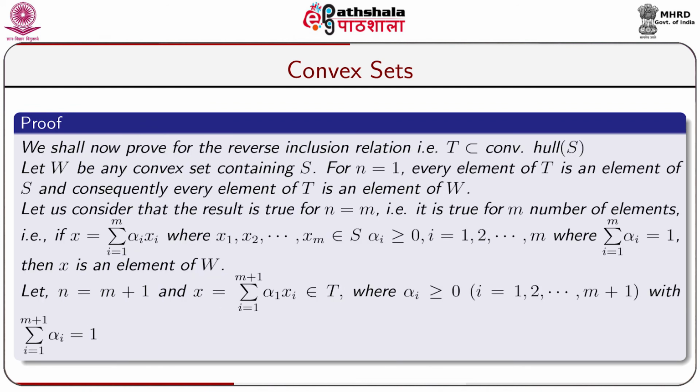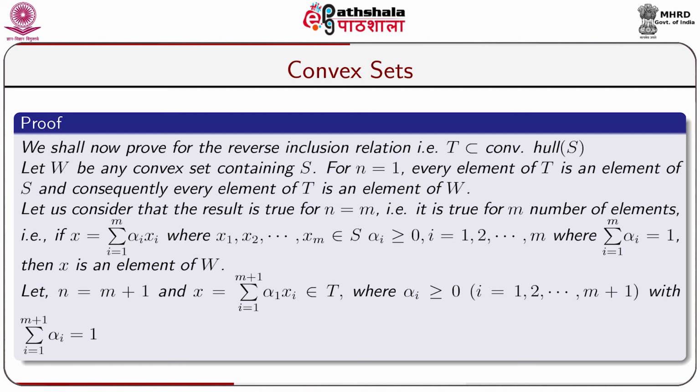We shall now prove the reverse inclusion relation, that is T is a subset of convex hull of capital S. Let capital W be any convex set containing capital S. For n equal to 1, every element of capital T is an element of capital S, and consequently every element of T is an element of W.